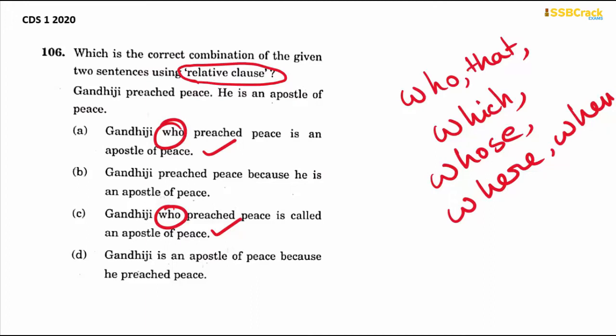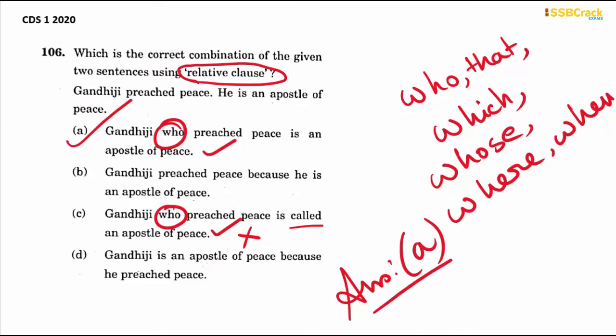Now nowhere in this sentence is "called" used. So therefore we will not change the form of the sentence. Therefore we will not use option C as our answer. We will take option A as our answer. So our answer is option A. Gandhiji who preached peace is an apostle of peace.